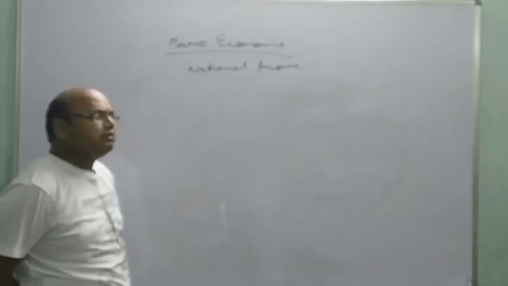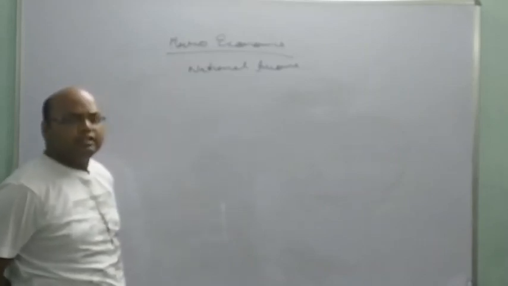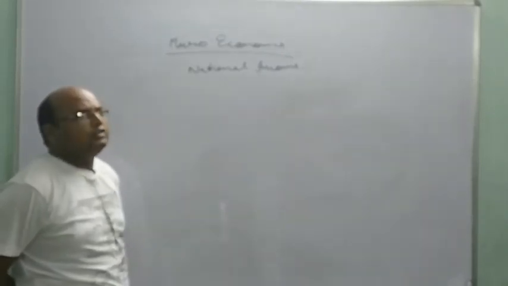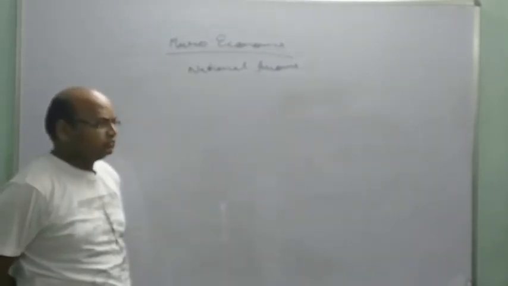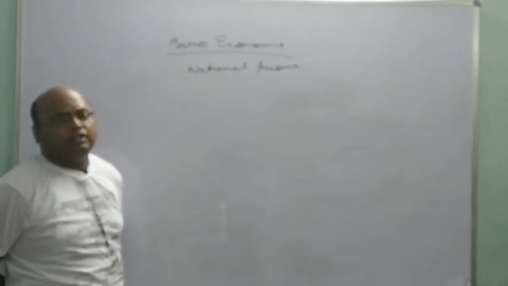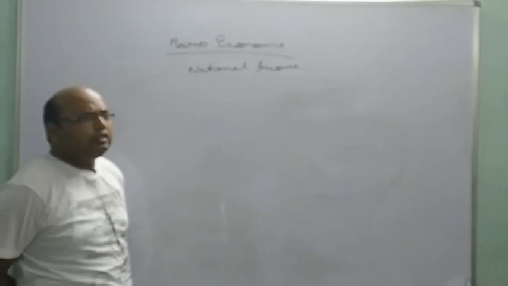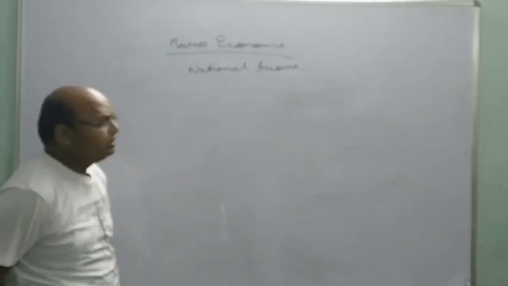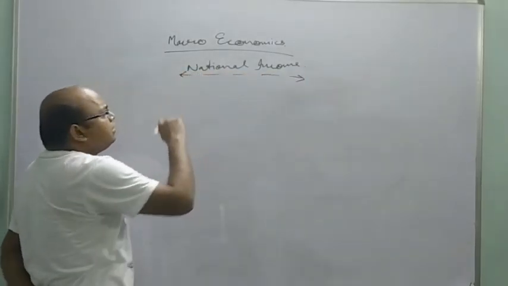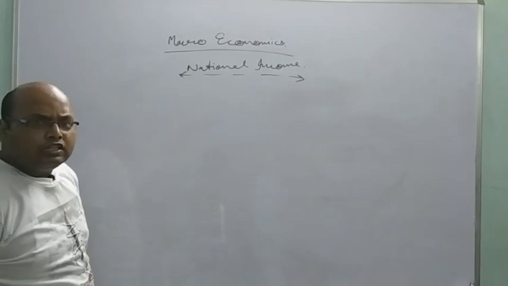Chapter: national income. First, what is national income? National income is the total income of the country in a general way. Today we discuss the numerical part of national income. So in national income, first we study the basic concepts which are used in it.